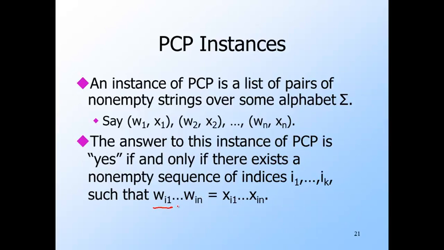Then the second, w i2, is the w from the pair indexed i2 on that list, and so on. Then we get the same string if we take the w's from the pairs as if we took the second components, or the x's, from the pairs. Such a list of integers is called a solution to the instance of PCP.